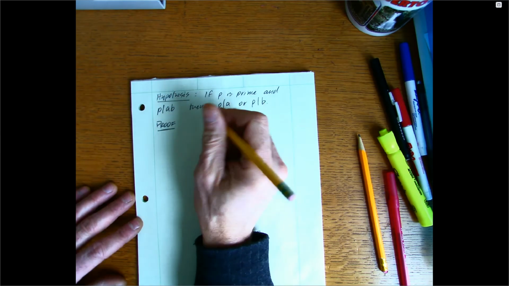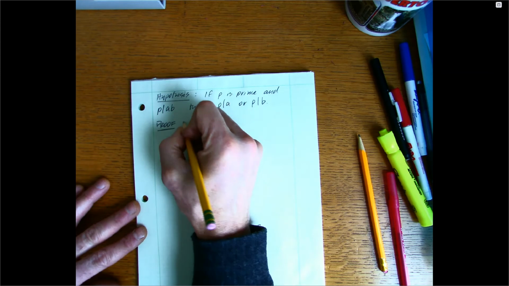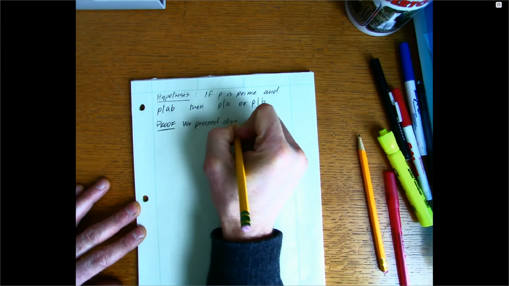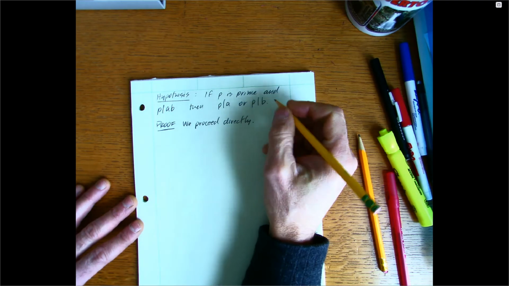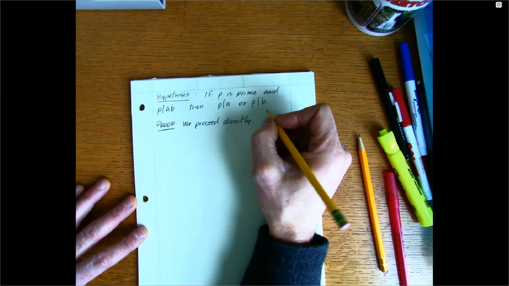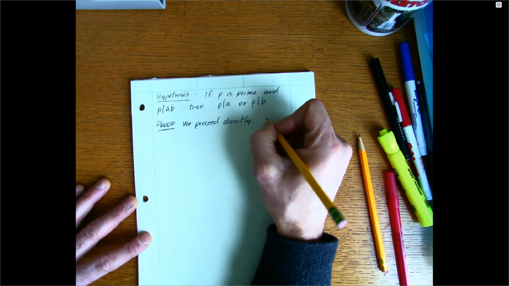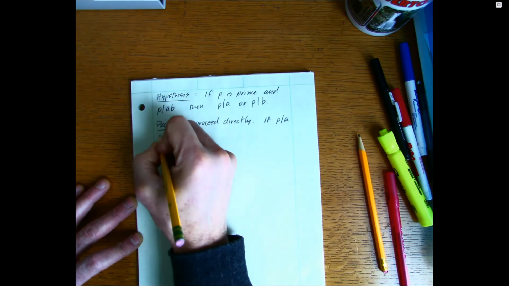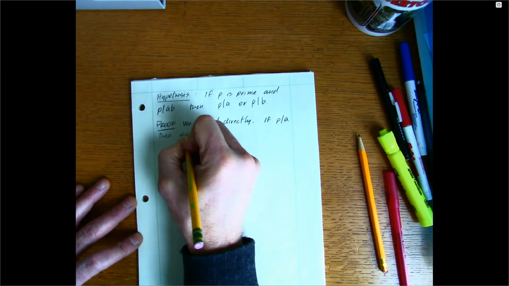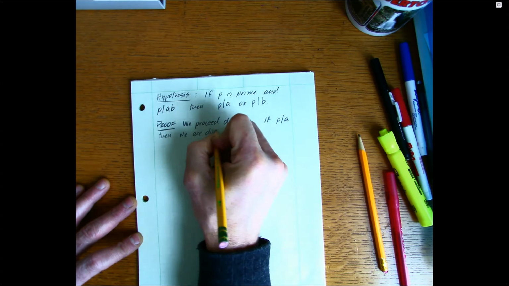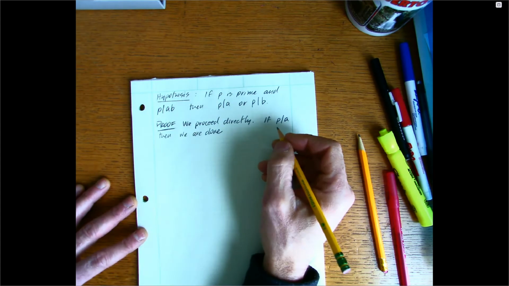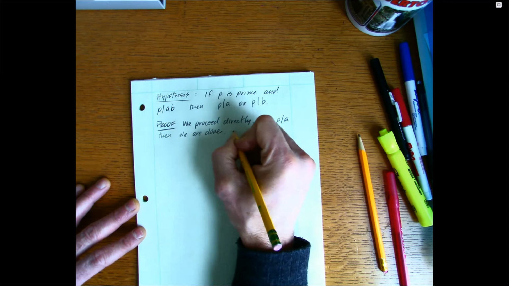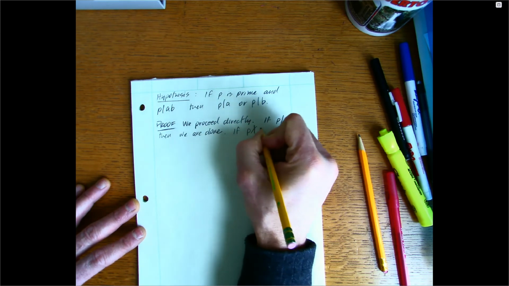Okay, so we proceed directly here. Let's just assume if p divides a, then we are done, right? If p divides ab and p divides a, we're done. So let's just say if p does not divide a,